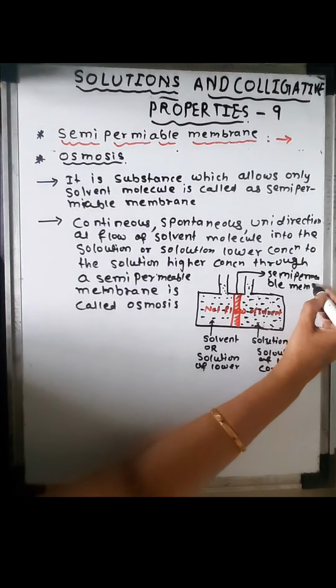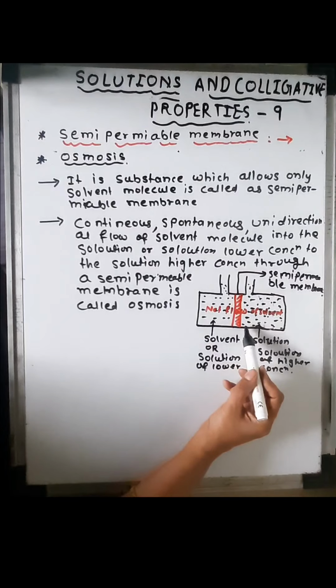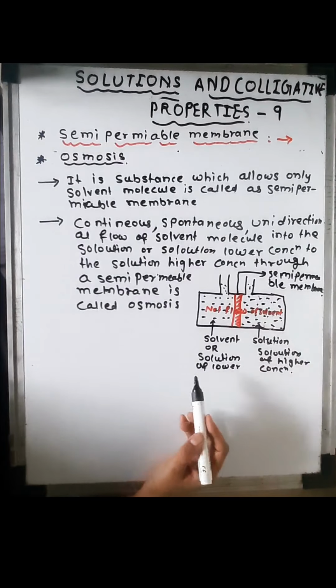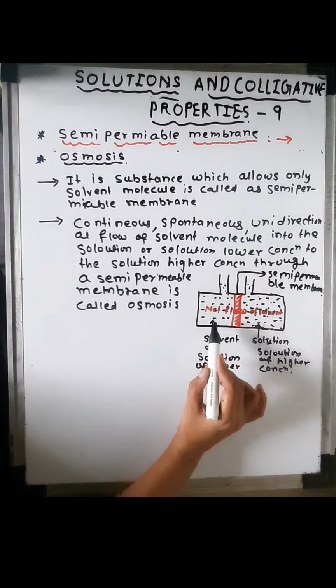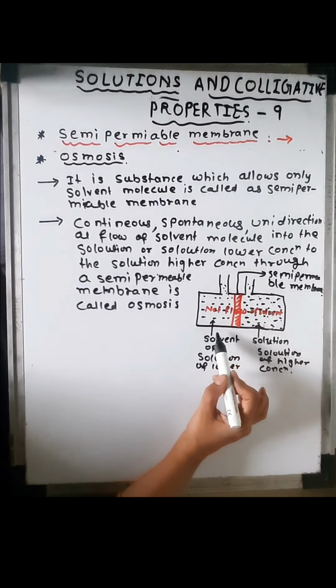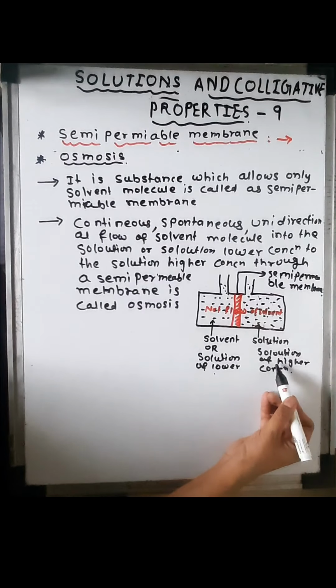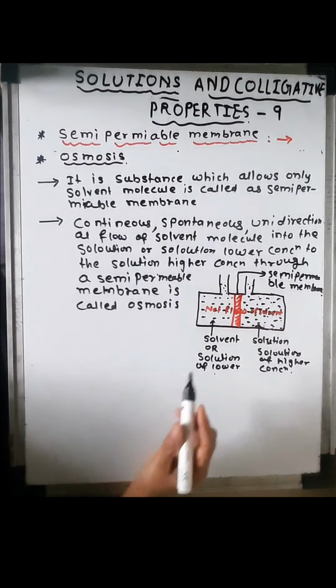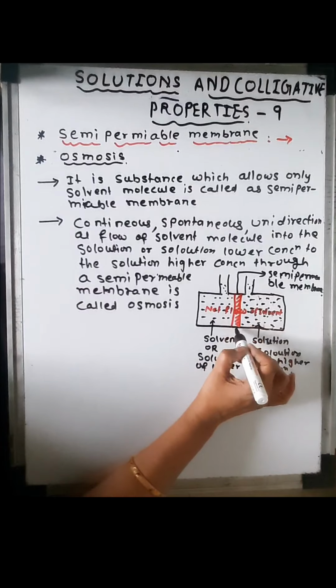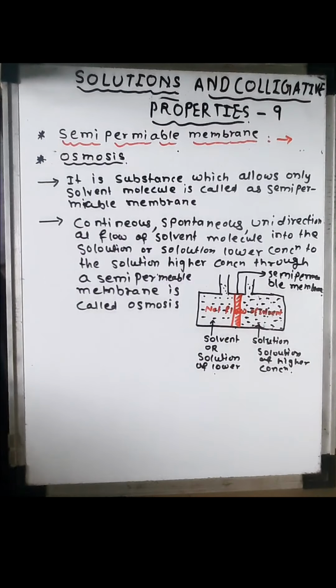Continuous, spontaneous and unidirectional flow of solvent to the solution through a semi-permeable membrane is called osmosis. Or continuous, spontaneous, unidirectional flow of solution of lower concentration to the solution of higher concentration through a semi-permeable membrane is called osmosis. Is it clear?